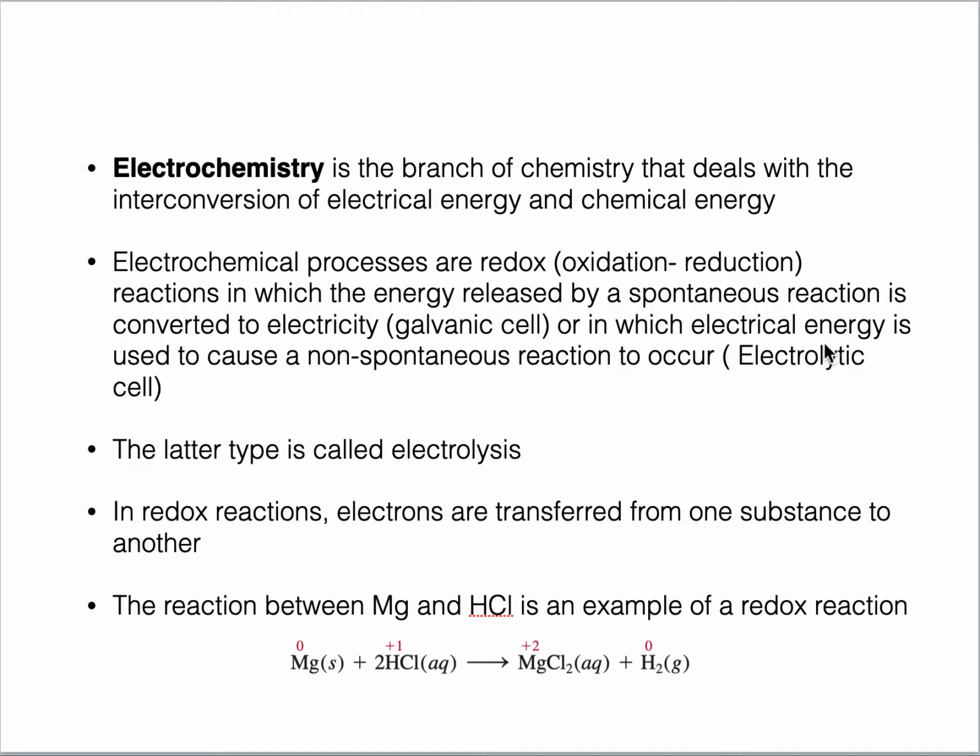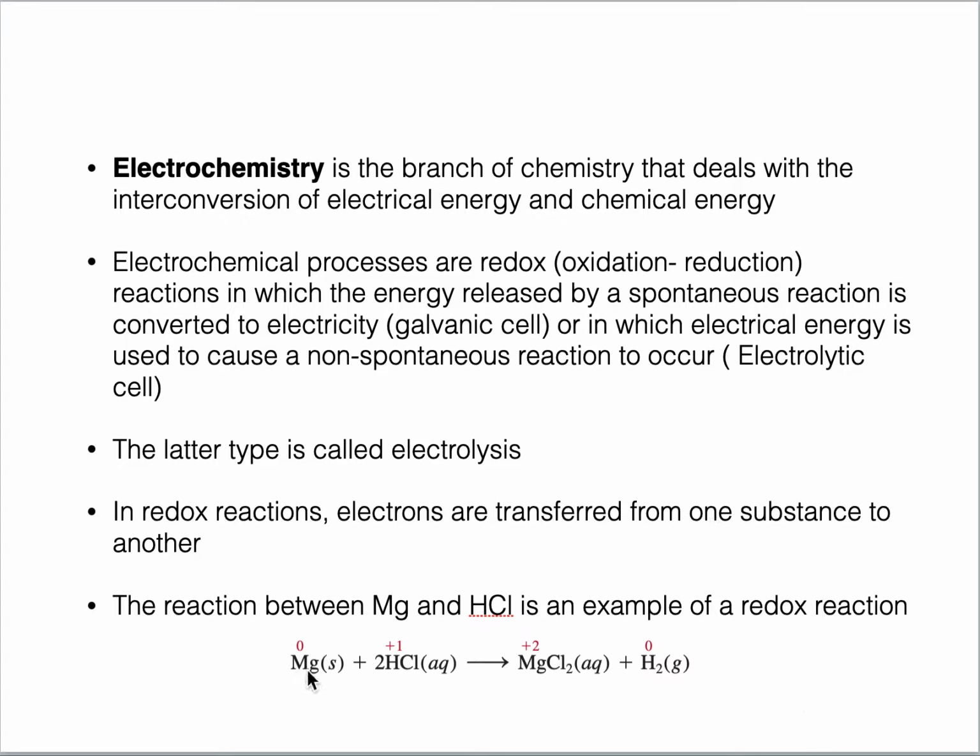So there are two kinds of electrochemical processes which we are going to study in electrochemistry. One that takes place in galvanic cell by utilizing spontaneous reaction, and the other that takes place in electrolytic cell by utilizing electrical energy to carry out non-spontaneous reaction. And this electrochemical process that takes place in electrolytic cell is also called electrolysis. We will study electrolysis later on. But let me just give you an idea what is reduction and what is oxidation.